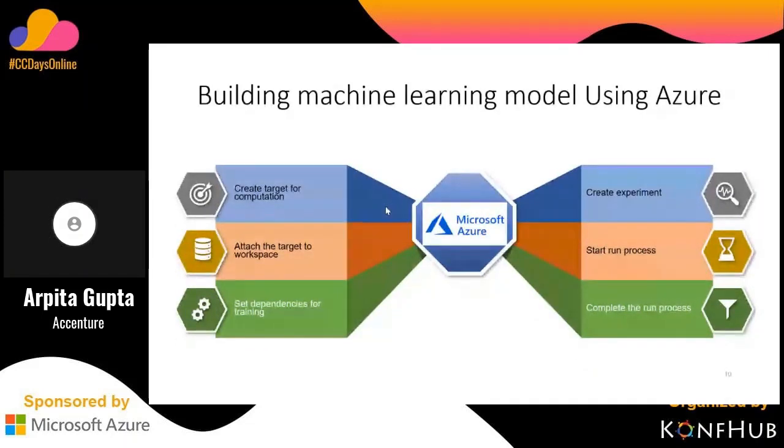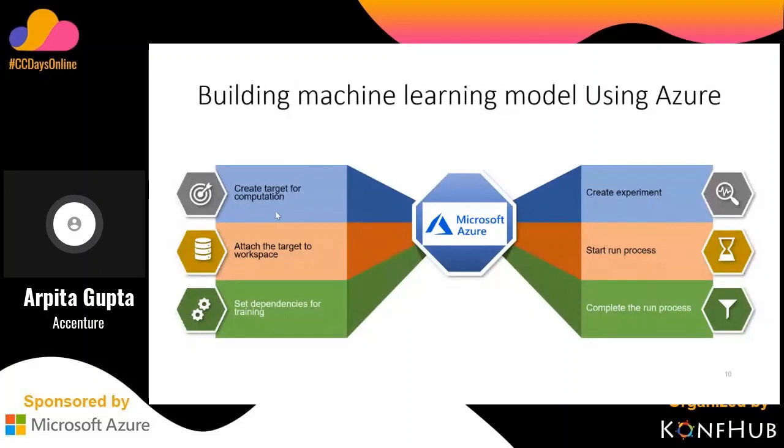So first, for this process, we need to create the compute target. Compute target means it may be on the cloud or it may be on the local machine. It means it's a place from where we can train the model, or we can feed the data and we can start the process. Once it's decided, for suppose if you have enough space and you have started training on the local machine, you need to connect it to the workspace, as I mentioned before. So you need to connect the workspace to the target.